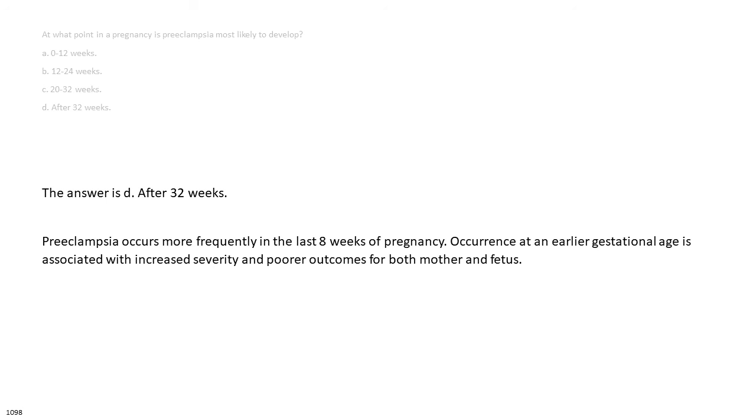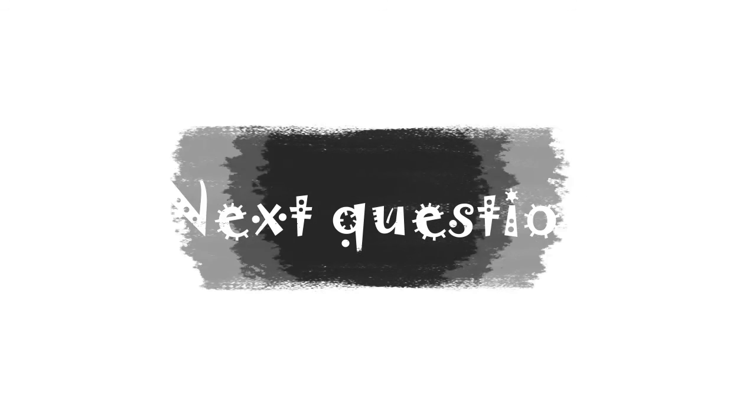Preeclampsia occurs more frequently in the last 8 weeks of pregnancy. Occurrence at an earlier gestational age is associated with increased severity and poorer outcomes for both mother and fetus.